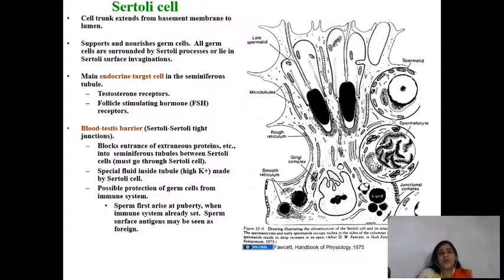It is the main endocrine target cell in the seminiferous tubules. It has testosterone receptors. It also stimulates FSH receptors. It forms the blood-testis barrier, which blocks the entrance of extraneous proteins into the seminiferous tubules between Sertoli cells. It also makes a special fluid inside the tubule, and it possibly protects the germ cells from the immune system of an individual.